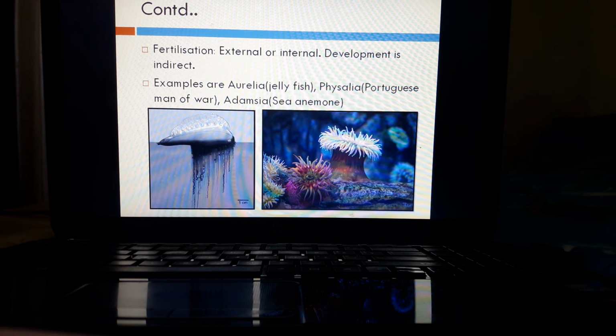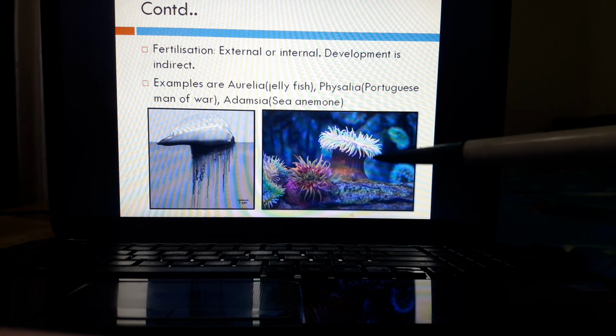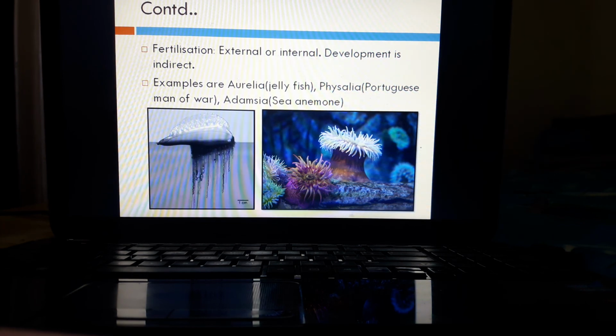The examples of phylum Cnidaria are Aurelia, that is jellyfish, Physalia, which is also known as Portuguese man of war, and Adamsia, that is sea anemone. This is Physalia and this is sea anemone.